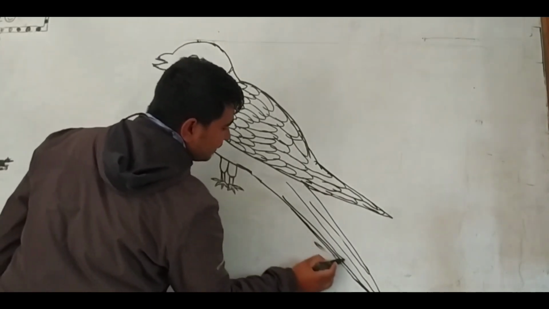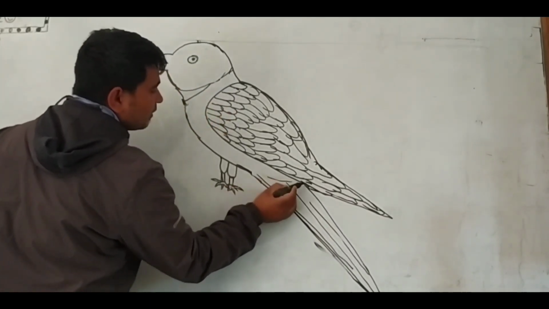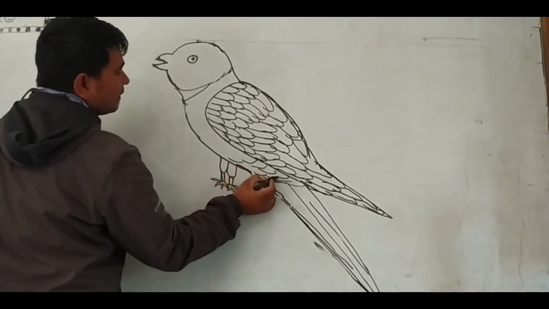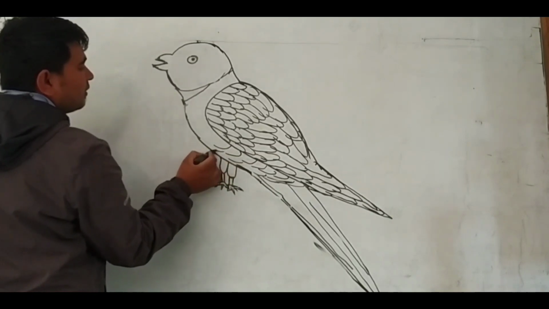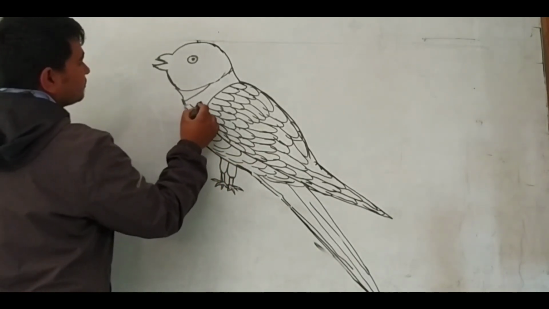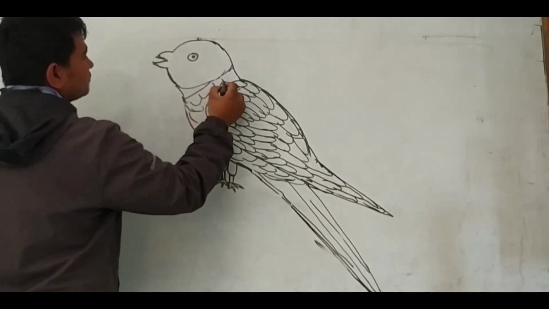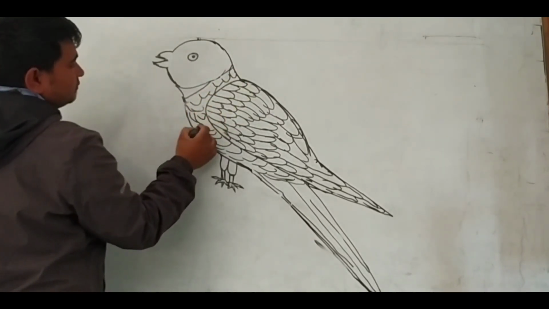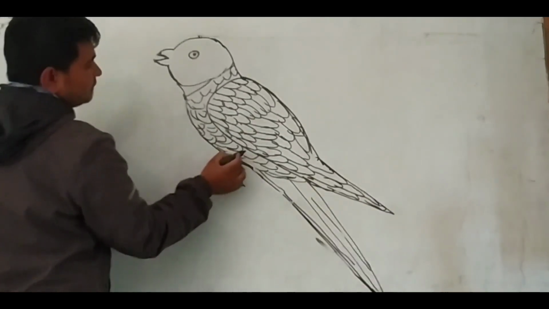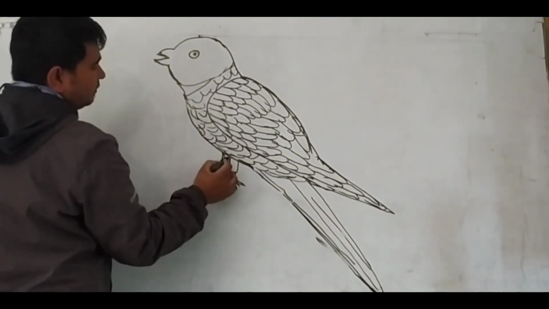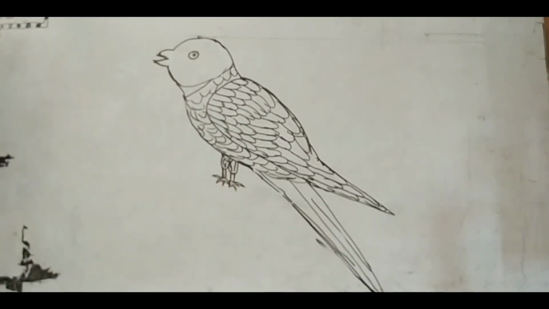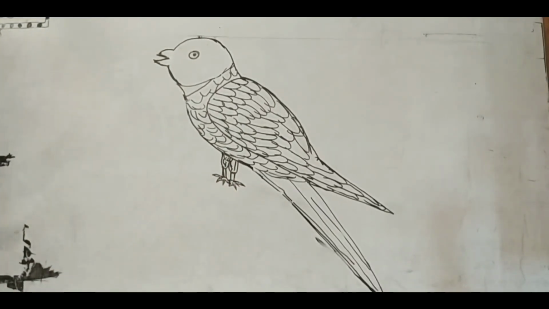After that we make the tail part by giving a line and we put some curve in the body part. Then our body is ready.